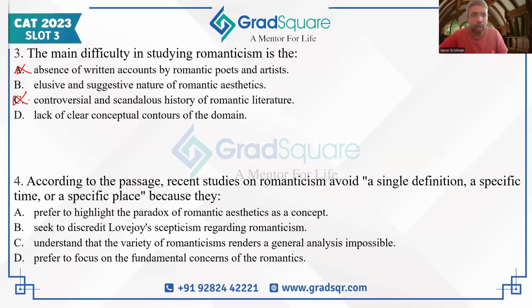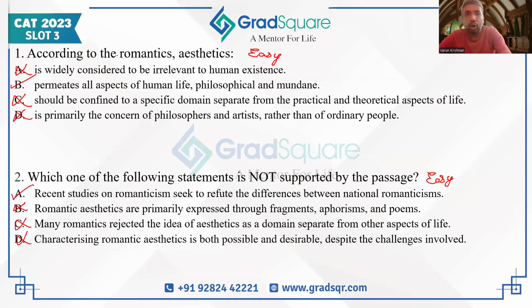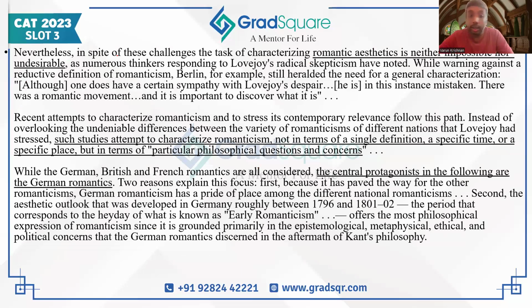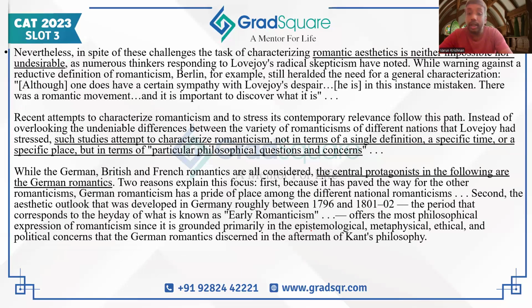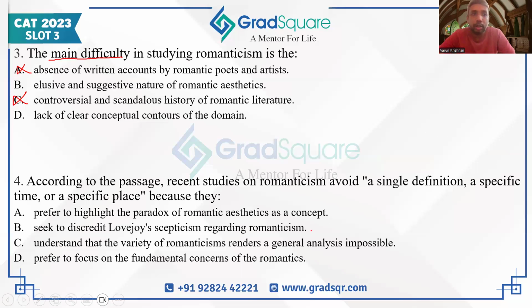For that, again, read the question. The question is asking us about the main difficulty. And if you read B and D carefully, B says elusive and suggestive nature of romantic aesthetics. Now see, when the author is mentioning these two adjectives, elusive and suggestive, he's not talking about the fact that romantic aesthetics are elusive and suggestive. He's saying that the way the poets have written the theoretical accounts of romantic aesthetics is elusive and suggestive, not that romantic aesthetics itself is elusive and suggestive. The way that it's been written about is suggestive, is what the passage says.